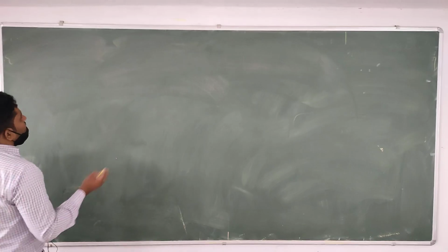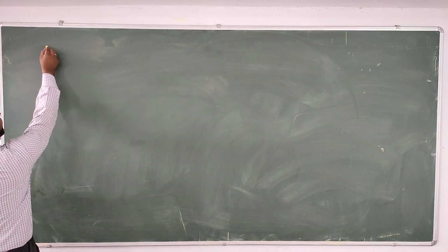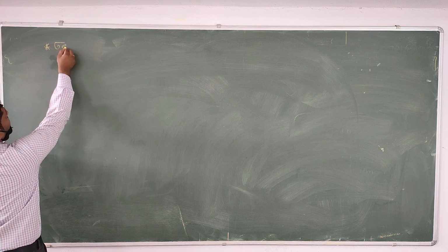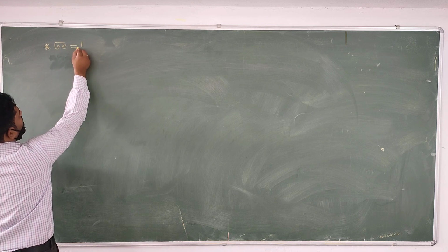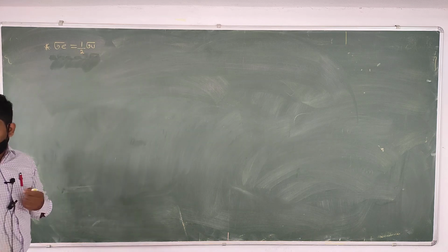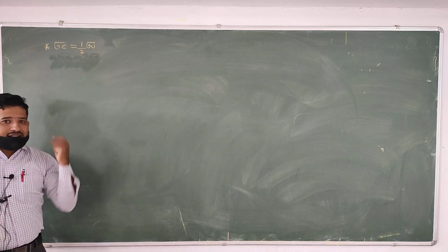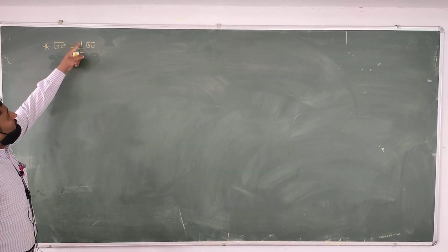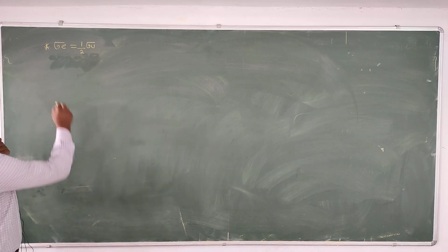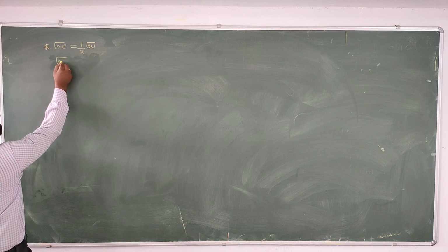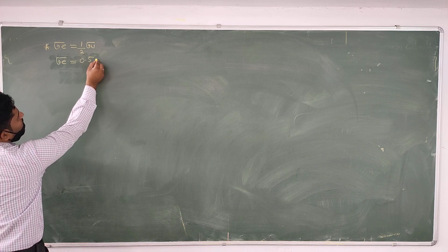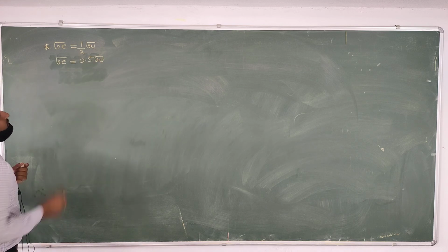Already we studied in the last problem, 1 by 2 is nothing but 0.5. So sigma E equals 0.5 sigma U.